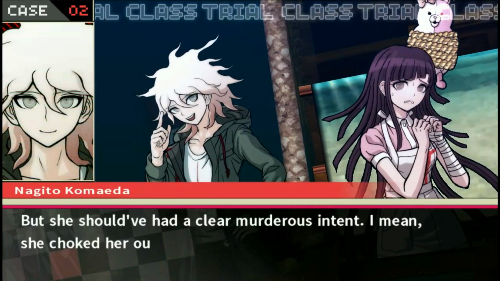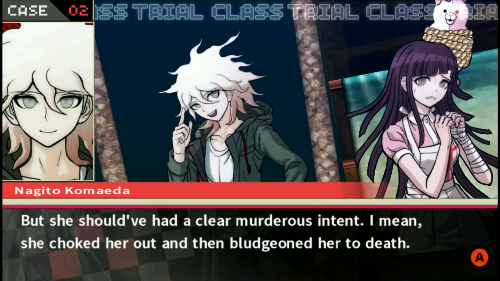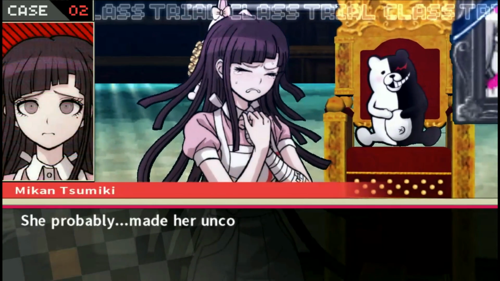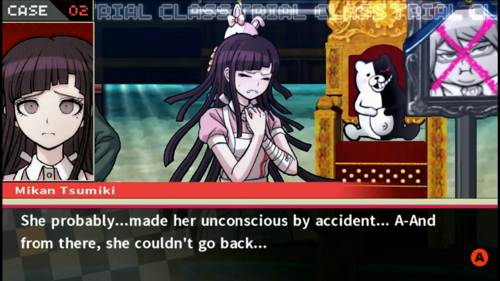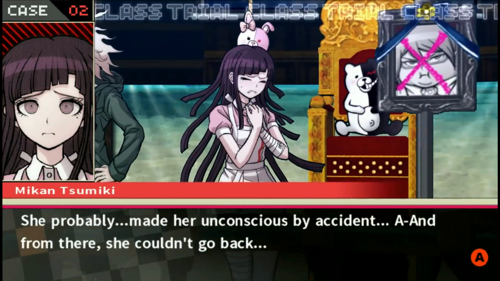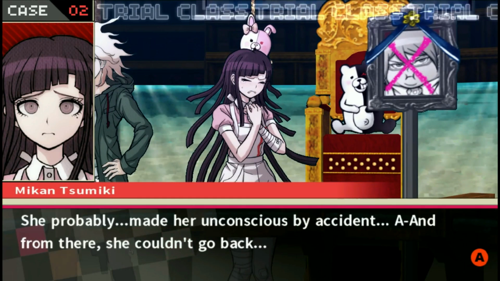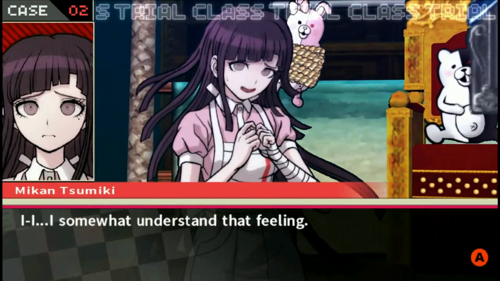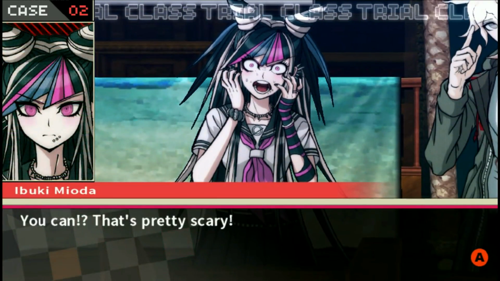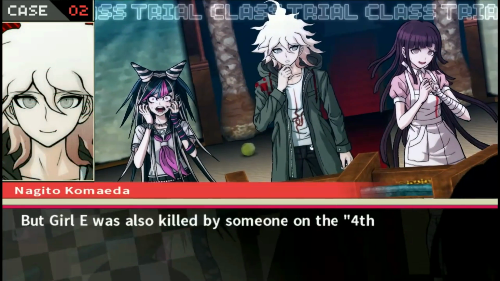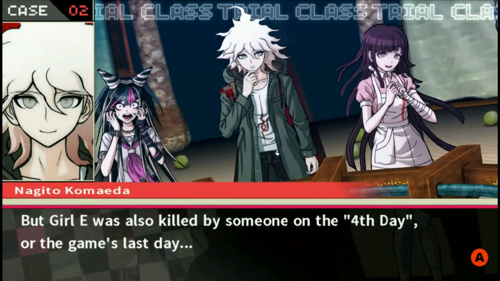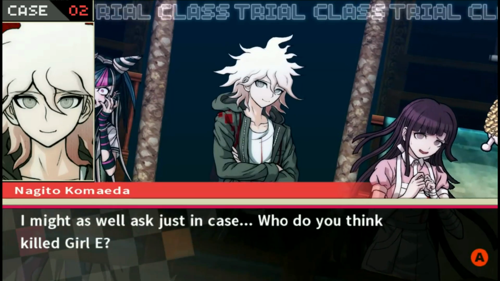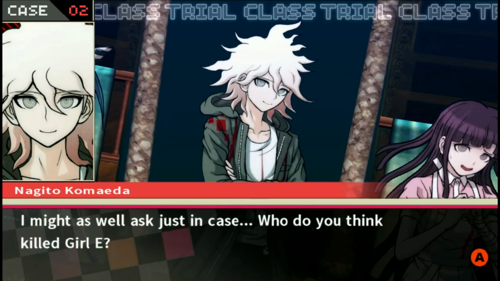But she should have had a clear murderous intent. I mean, she choked her out and then bludgeoned her to death. Yeah, not cool. She probably made her unconscious by accident, and from there she couldn't go back. That's what she said. I somewhat understand that feeling. You can? That's pretty scary. But Girl E was also killed by someone on the 4th day, or the game's last day. I might as well ask just in case. Who do you think killed Girl E?